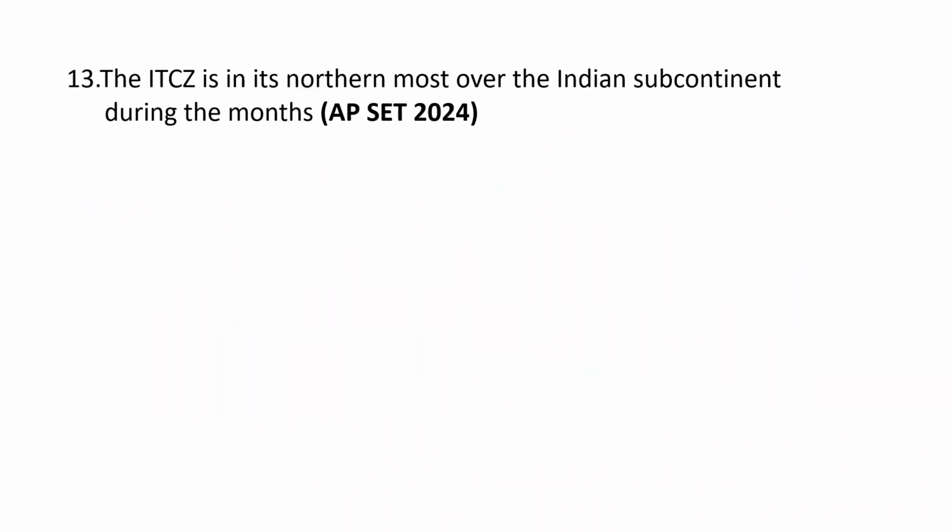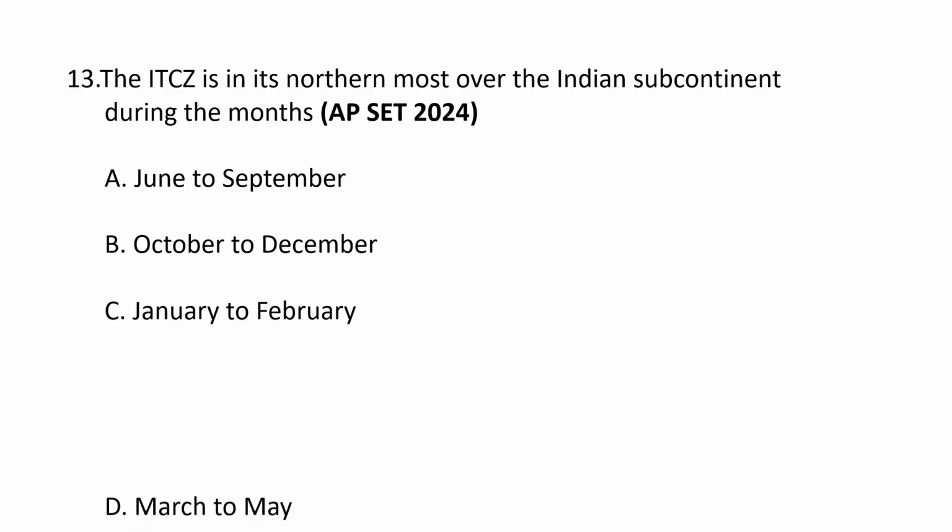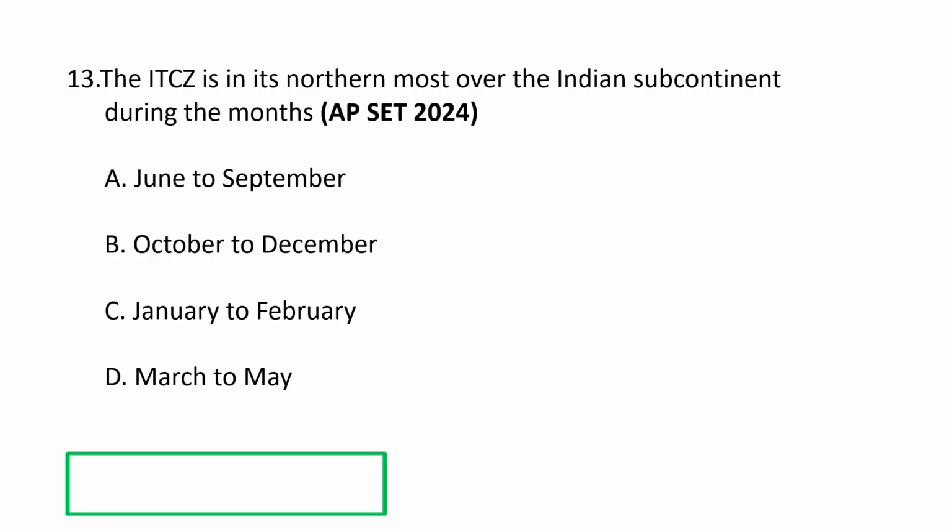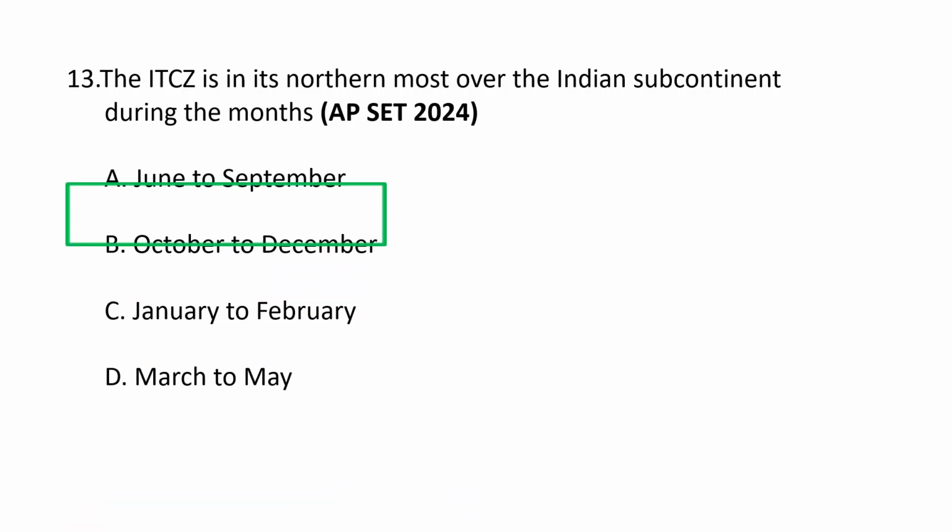Next question. The ITCZ, that is Intertropical Convergence Zone, is at its northernmost over the Indian subcontinent during the months: A. June to September, B. October to December, C. January to February, D. March to May. The correct option is June to September.